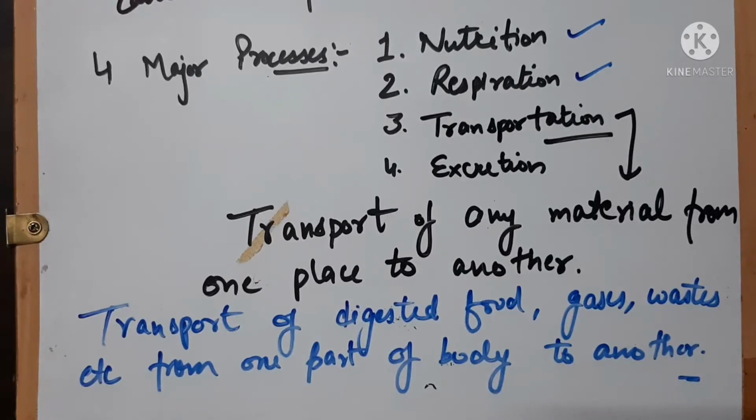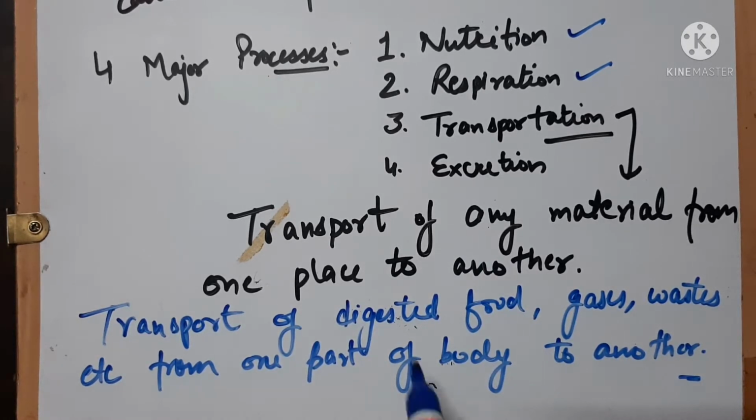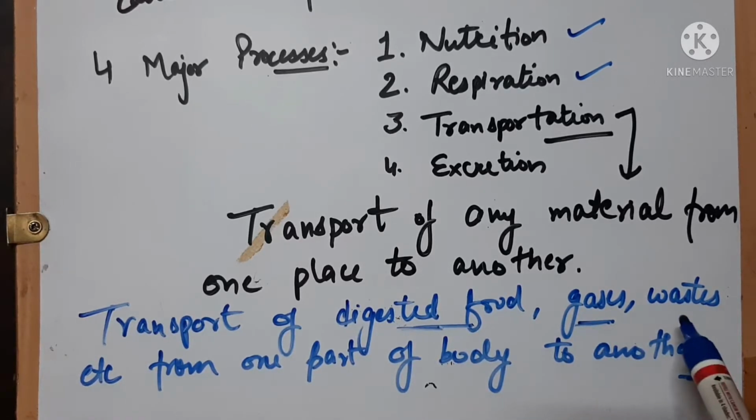Here in biology, we are discussing this in terms of our body. So, transportation is the transport of any digested food, the gases that are oxygen and carbon dioxide, and the waste produced in our body from one part of our body to another part of the body is called as transportation.